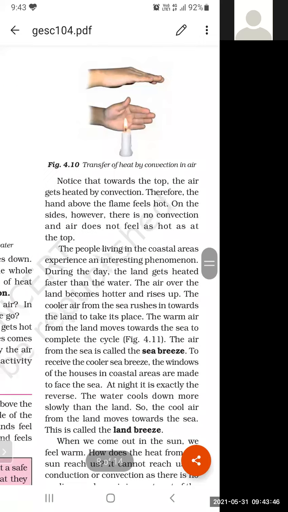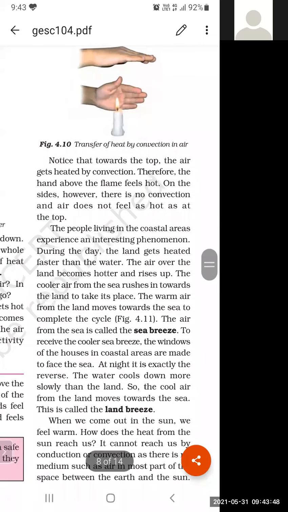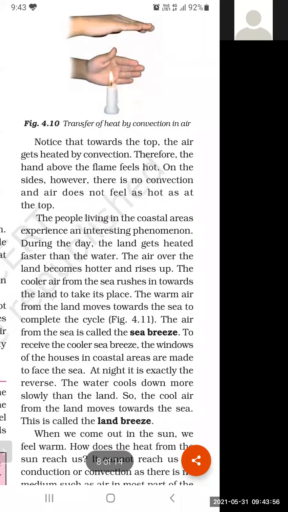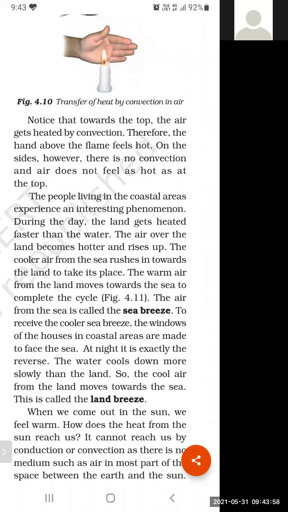Now look at diagram 4.10. Student, notice that towards the top, the air gets heated by convection. Look carefully. We are talking about heating of air. Air is a gas. Water is a liquid.